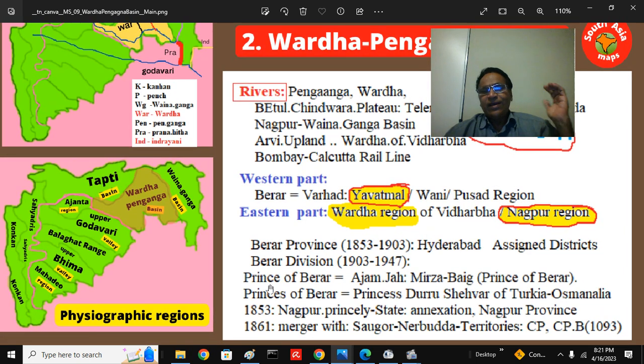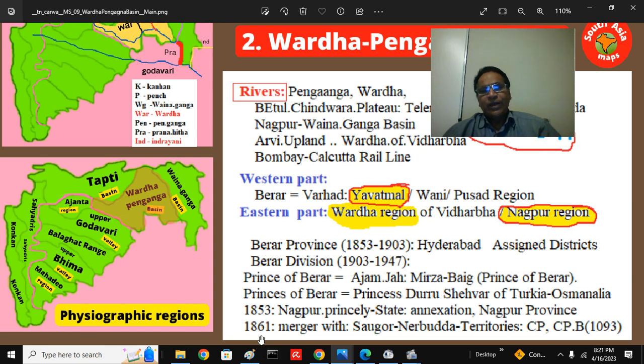There used to be the Nizam's eldest son is called Prince of Berar. His principal wife is called Princess of Berar, Princess Durrushawar, from Turkiya Usmanliya dynasty. Her dynasty was overthrown in World War I by Kemal Pasha Ataturk, but her husband Azam Jah or Mirza Beg, Prince of Berar. You can see Nagpur princely state belonged to the Raja, Bhonsla Raja of Nagpur, Maratha dynasty.